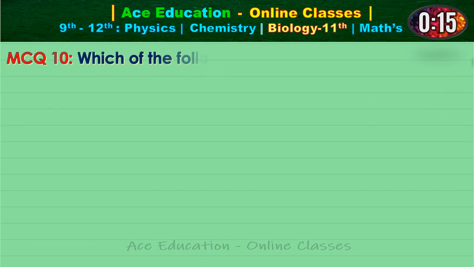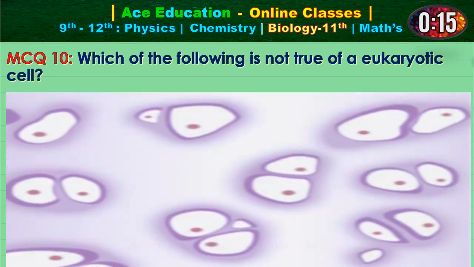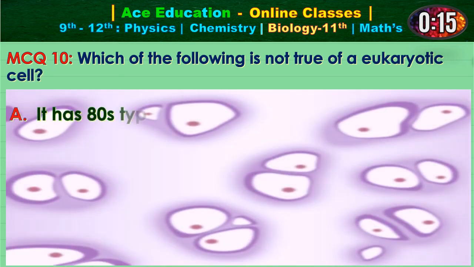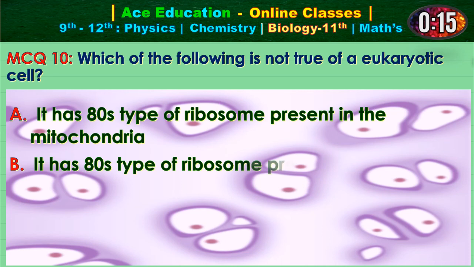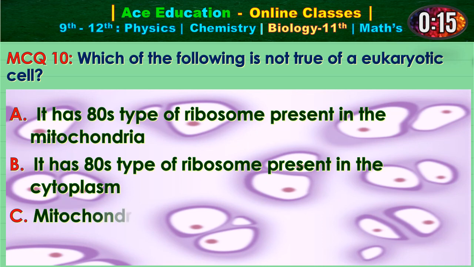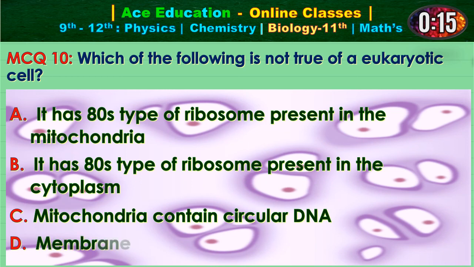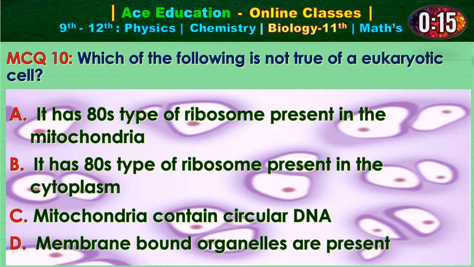MCQ 10. Which of the following is not true of a eukaryotic cell? Option A, it has 70S type of ribosome present in the mitochondria. Option B, it has 80S type of ribosome present in the cytoplasm. Option C, mitochondria contain circular DNA. Option D, membrane bound organelles are present. Now choose answer in 15 seconds.